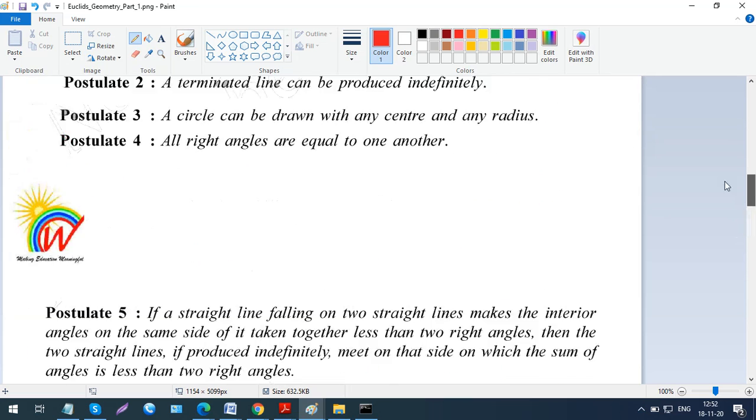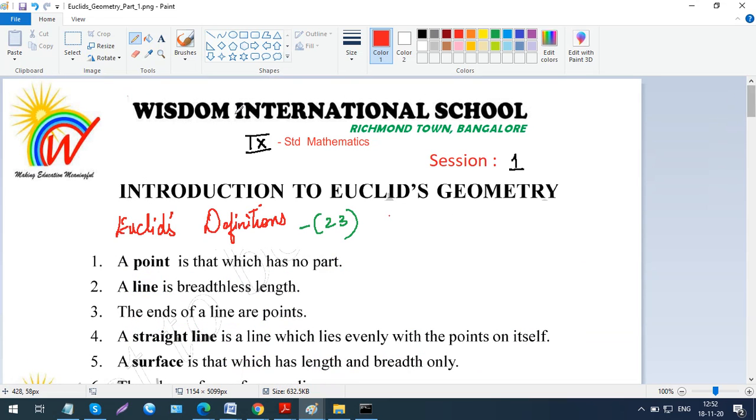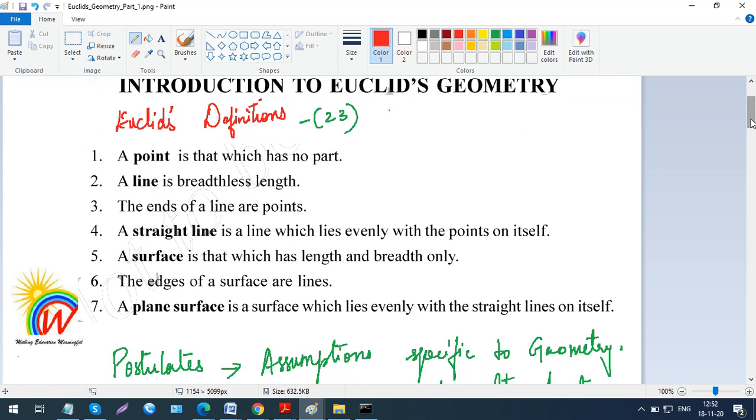Now, Euclid is known as the father of geometry. He has given a few definitions. Actually, he had given 23 definitions, and 7 of them are given in your textbook. A point is that which has no part. That is, it doesn't have any part on this side, left side, right side, up or down. It's just the definition of a point he is saying. It has no part.